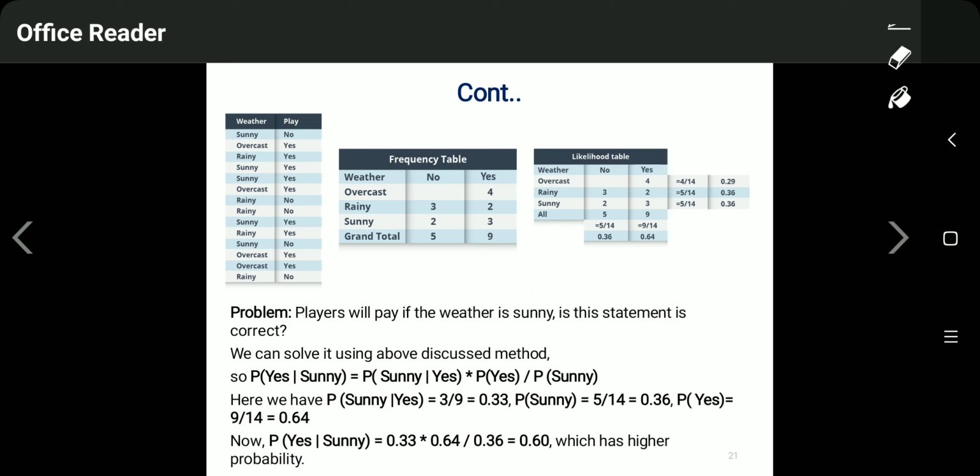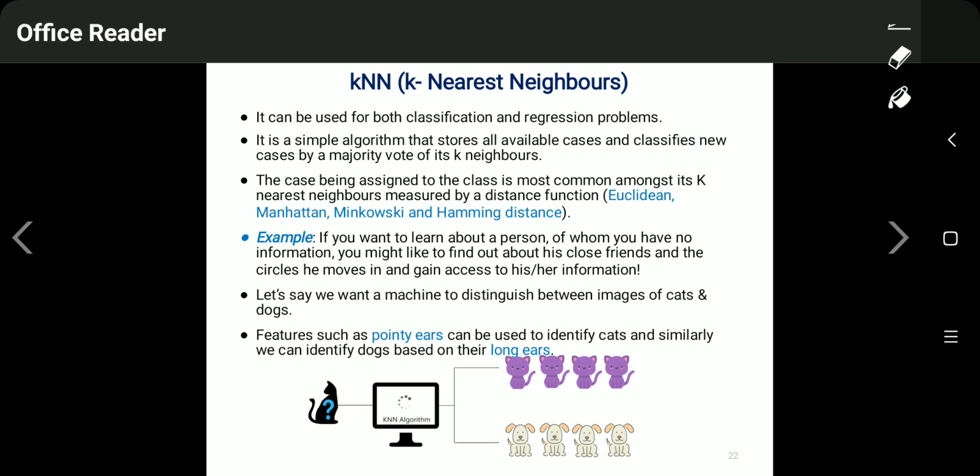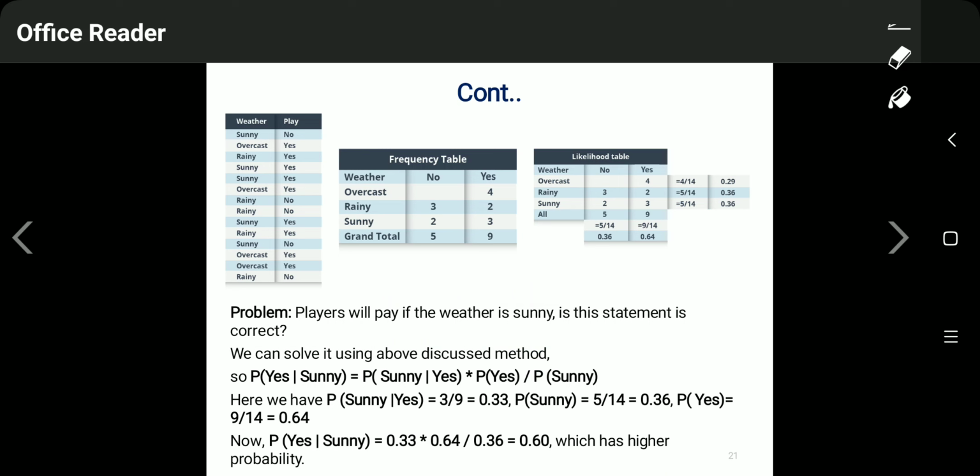When the weather was sunny, the match was played: no. When the weather was overcast, the match was played: yes. These 14 prior examples are given, and based on them we have to predict whether the match will be played or not for a particular weather.